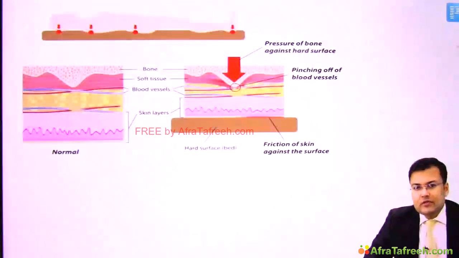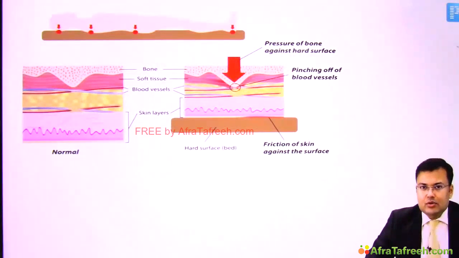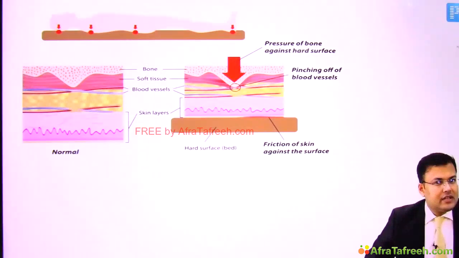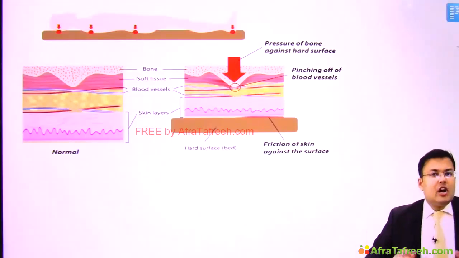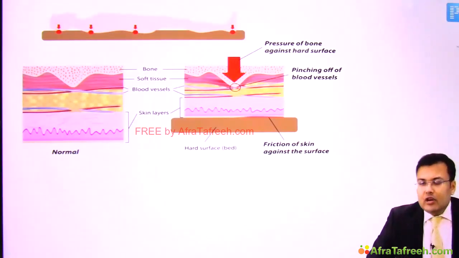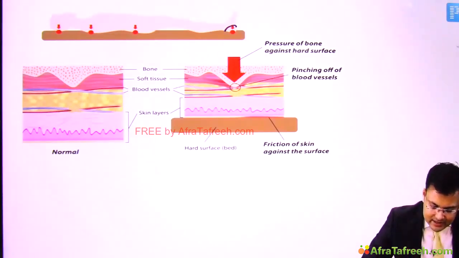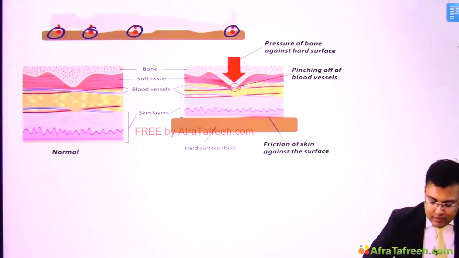Now see, what is the pathophysiology of this pressure ulcer or pressure sore? Generally, when the patient is confined in bed for a long duration of time in one particular posture, or confined in a wheelchair for a long duration in one particular posture, especially at bony prominences, what is the problem?